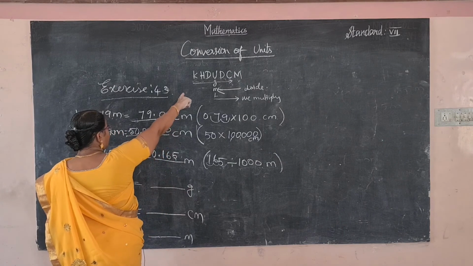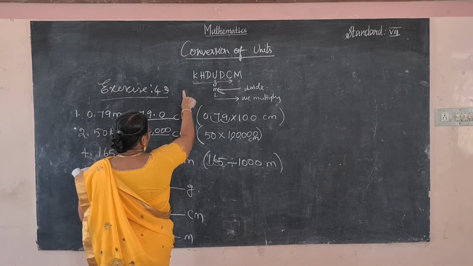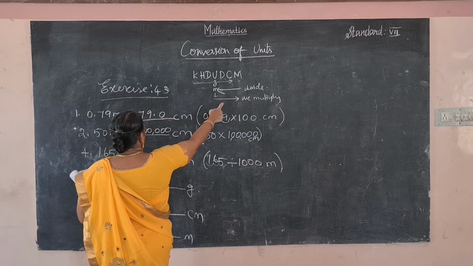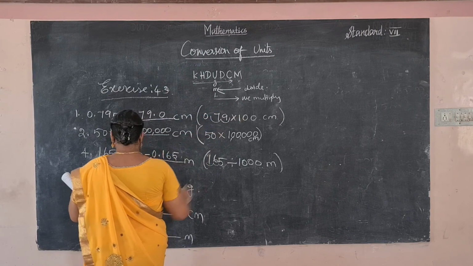And next one, 4.7 kilogram is equal to gram. So kilogram to gram, largest value to smallest value, we multiply.